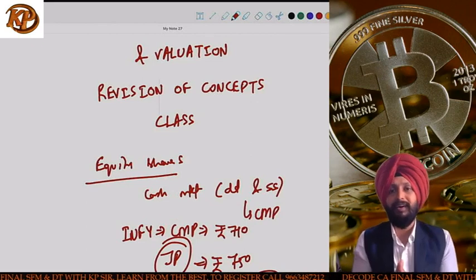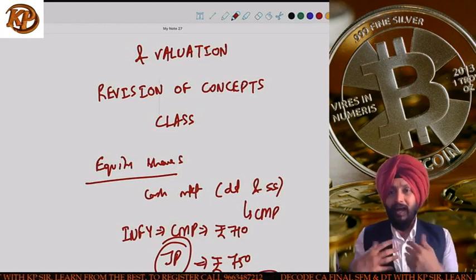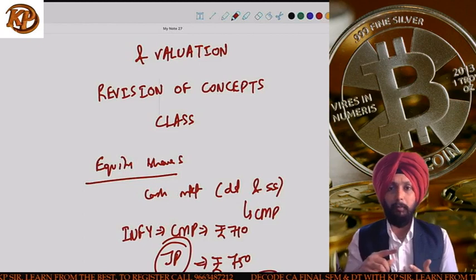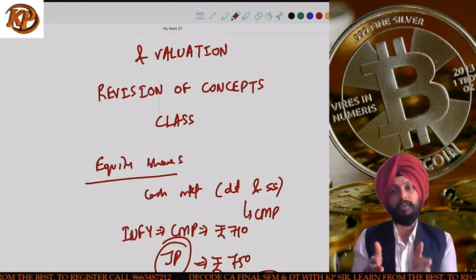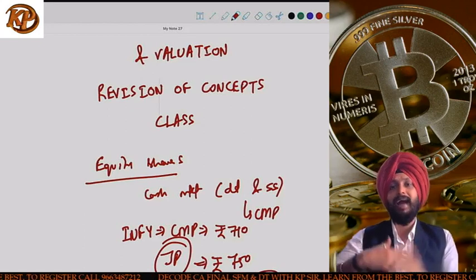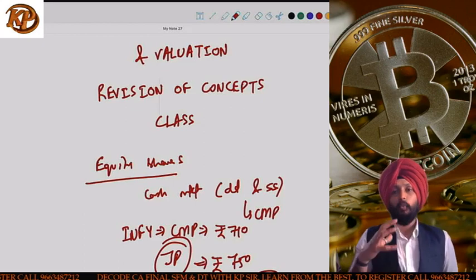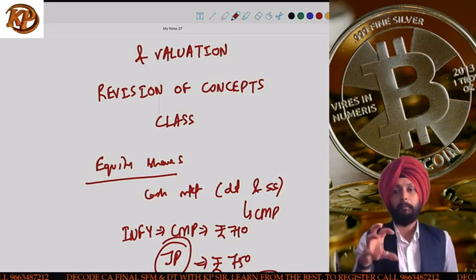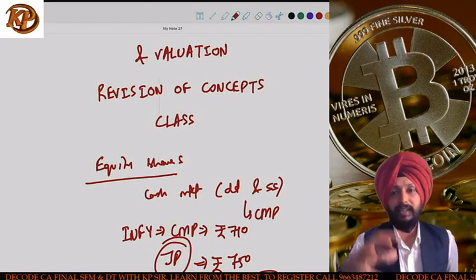For them, you can give a target, like you can say, looking at Infosys fundamentals today, I feel Infosys should be touching the mark of 750 rupees, which means today at 710, Infosys becomes an underpriced share for me, and I give a buy recommendation on Infosys. You get my point, what I'm saying? We are looking at the fundamentals of the company. We are trying to understand the future of the company based on its present scenario.